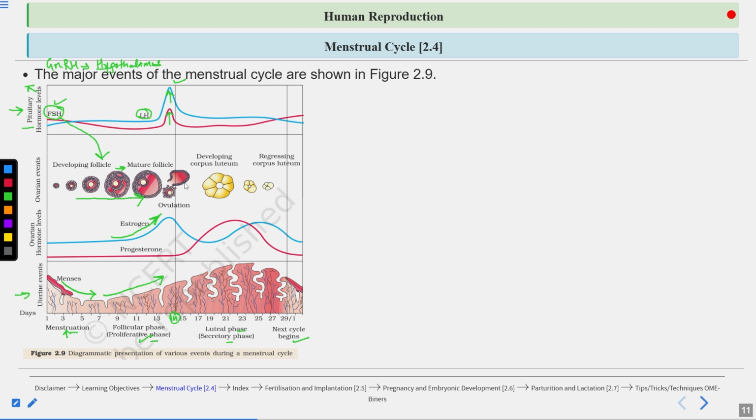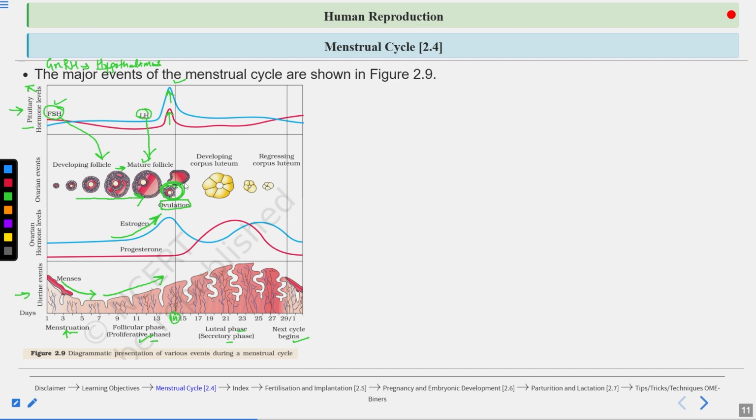So here you can see how ovulation is happening. The mature follicle, also known as the Graafian follicle, consists of the secondary oocyte now. Now there is a rapid increase in the LH, which is known as the LH surge. This LH causes the rupture of the Graafian follicle. Now you can see here the egg is being released. The secondary oocyte is being released in the middle of the menstrual cycle. And LH, luteinizing hormone, triggered the rupture of the Graafian follicle.